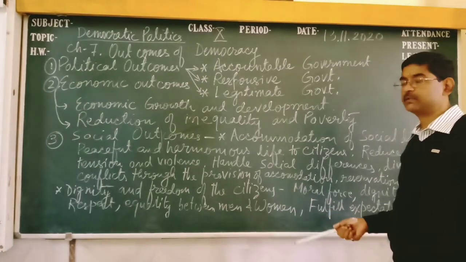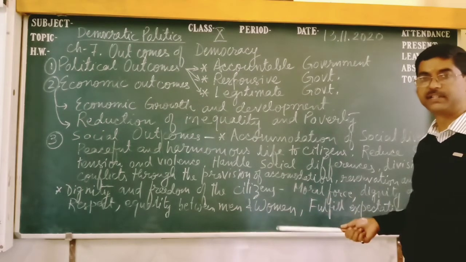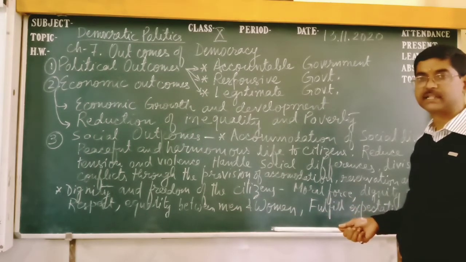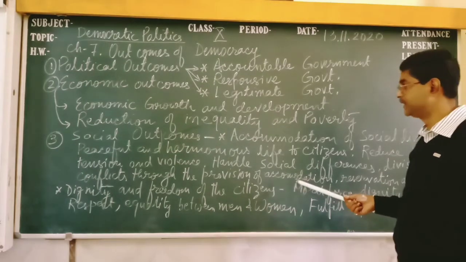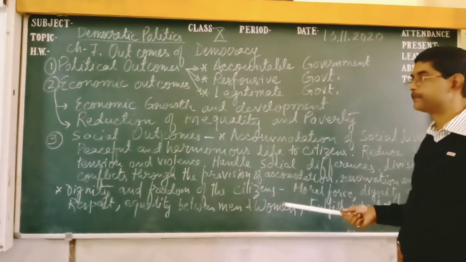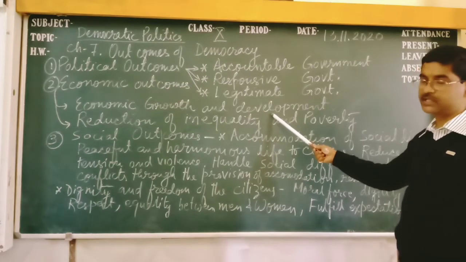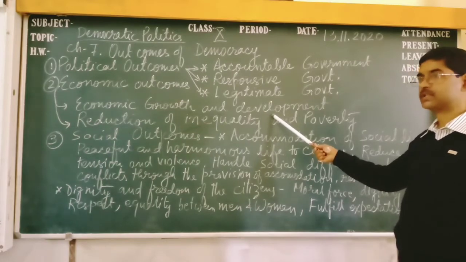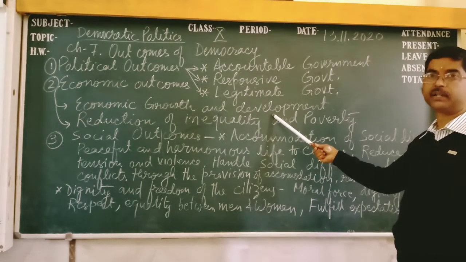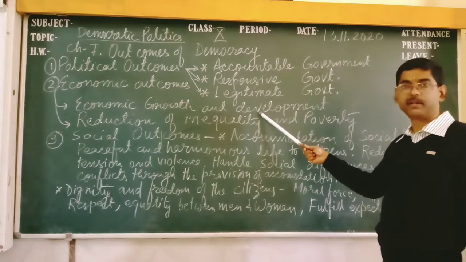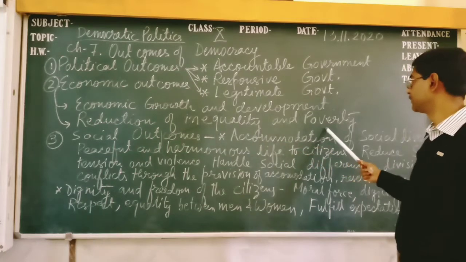But in comparison with another government, democracy provides many other facilities like equality, like democratic rights, right to speech. In this way, many facilities are given. That's why the economic growth is a little bit slow in democracy. Still, most countries of the world prefer a democratic government, because in a democratic government we can choose the government.